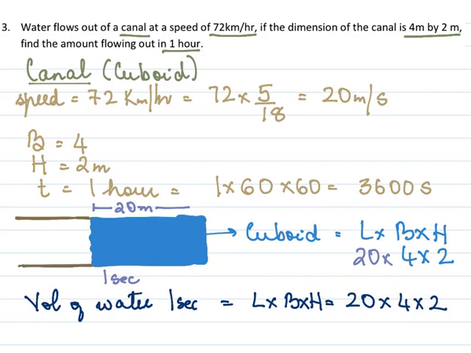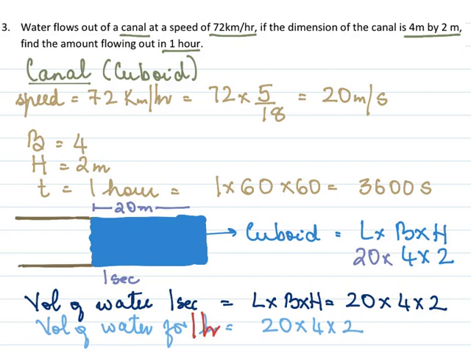That's for 1 second. But our sum is not about 1 second. Our sum is we want for 1 hour. So volume of water for 1 hour will be length into breadth into height, that is 20 into 4 into 2. But our question here is 1 hour.